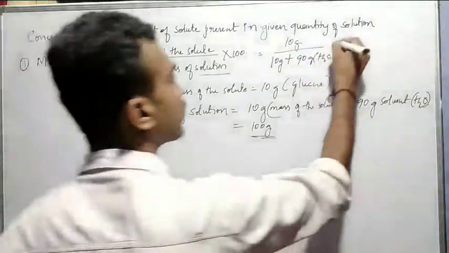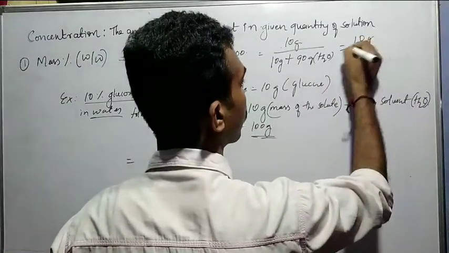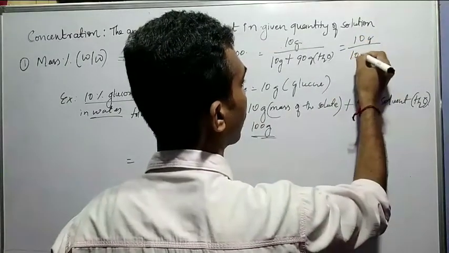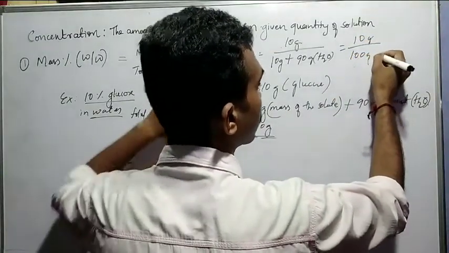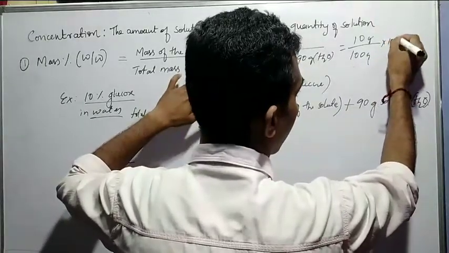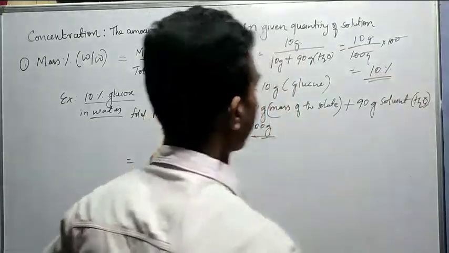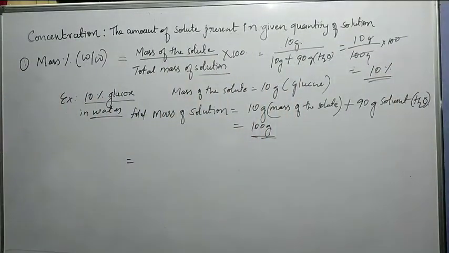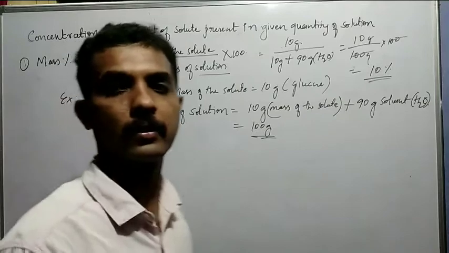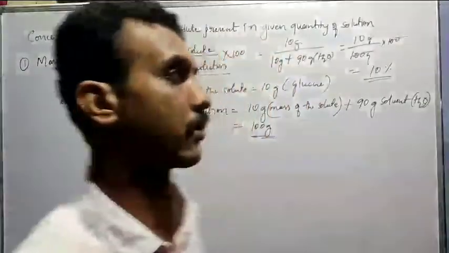So 10 gram of glucose divided by 100 gram of solution into 100, it will cancel, finally you are getting 10%. So this is the 10% glucose solution. This is the weight by weight, or else mass percentage.